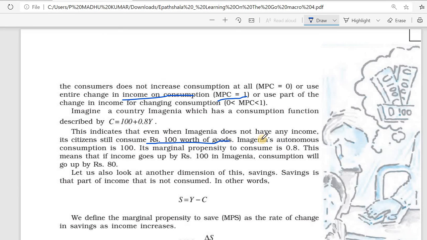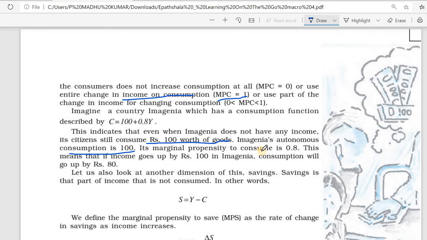Even when they don't have income, they were consuming. We are studying a country called Imagineer, where people spend 100 rupees even with no income. So Imagineer's autonomous consumption is 100 rupees.